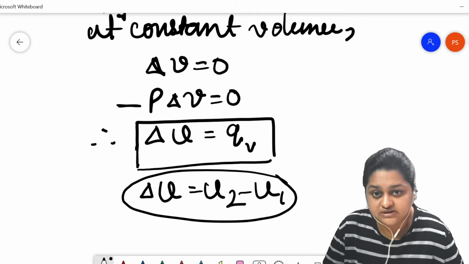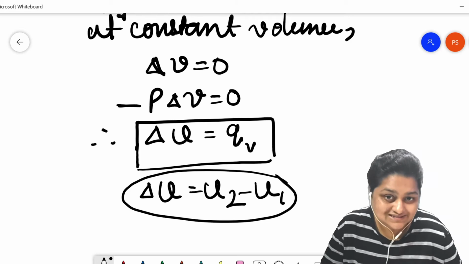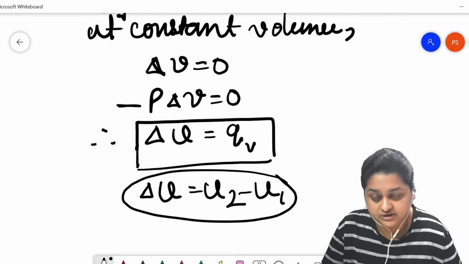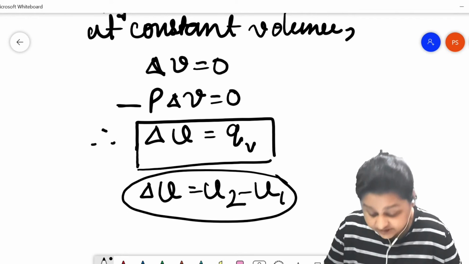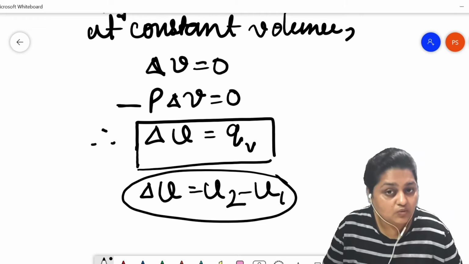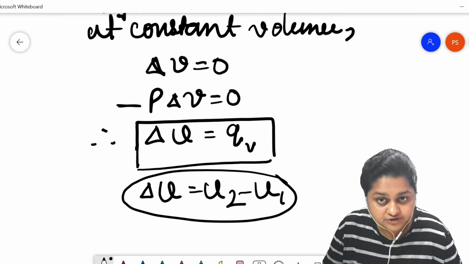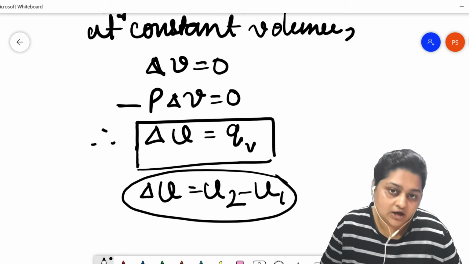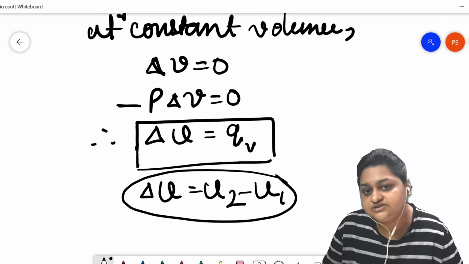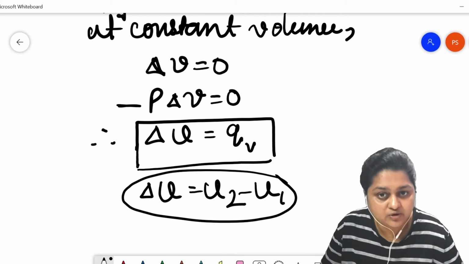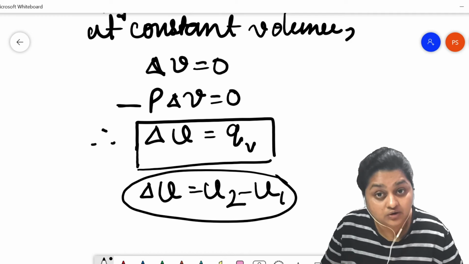The difference of internal energy between the final state and the initial state of our thermodynamic system. But we cannot actually calculate the internal energy directly like this. So what is going to be the thermodynamic definition of change in the internal energy? The thermodynamic definition of change in the internal energy is nothing but the heat energy associated with the thermodynamic process for the thermodynamic system in which the process is occurring at a constant volume.